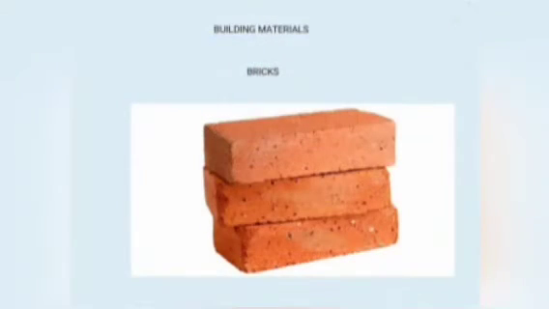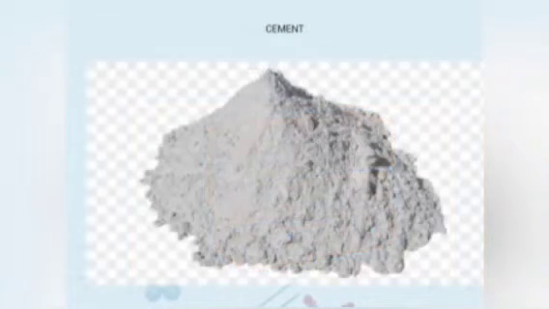Yes, children. Now we are going to see the different types of materials needed for building a house. All of us know that for building a house we need some materials. Yes or no? So what are those materials? Now we are going to see the types of materials needed for building a house. Look at this picture, children. The first one, bricks. So, brick is a material which is needed for building a house.